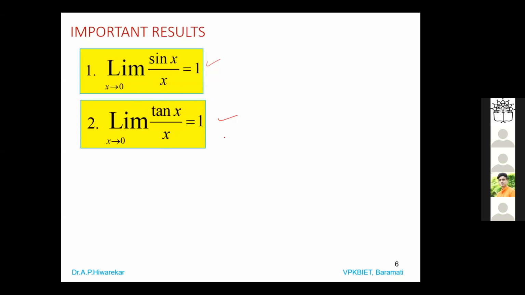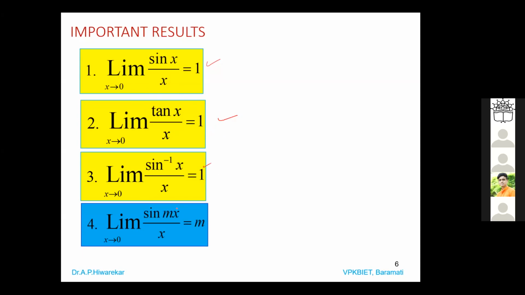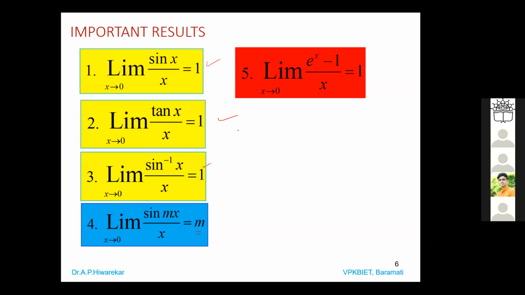Yes, sir. Okay. Then the limit of sin inverse x by x as x tends to 0 is 1. The limit of sin mx by x as x tends to 0 is m, because we divide by m and multiply by m, and from that we get this.